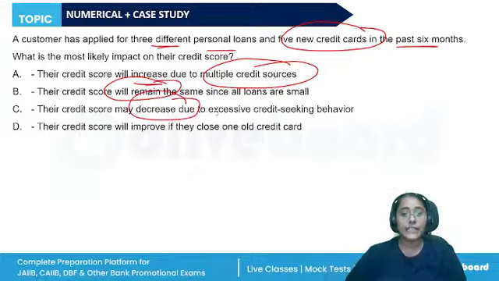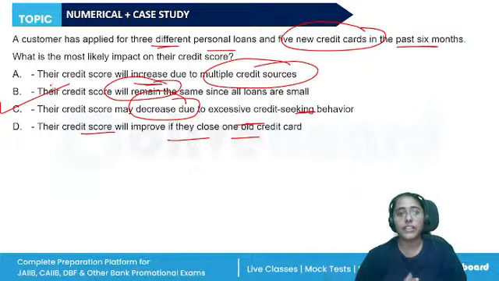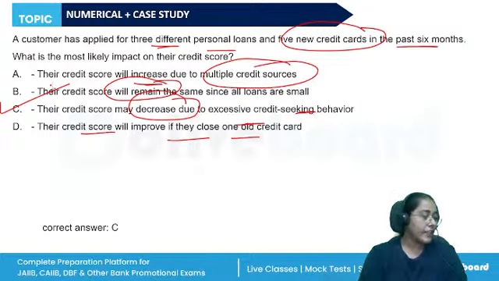It will decrease due to excessive credit seeking behavior, or the credit score will improve if they close one old credit card. So, actions like over leveraging, over utilizing the credit, applying for too many credit cards, availing personal loans, not having a good mix, all of these lead to a low credit score near to 300.